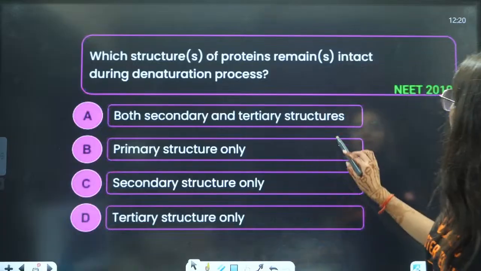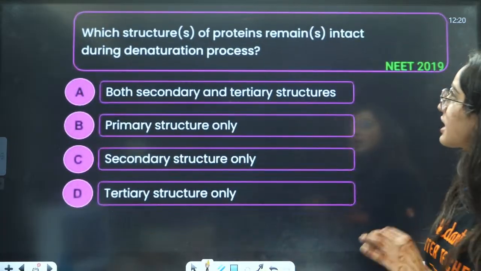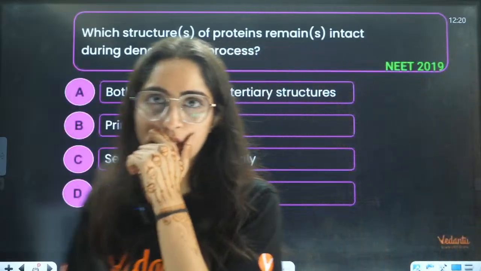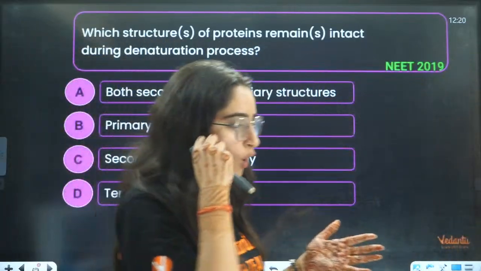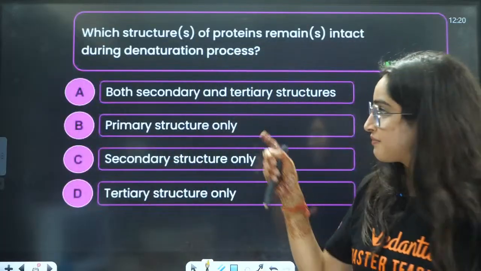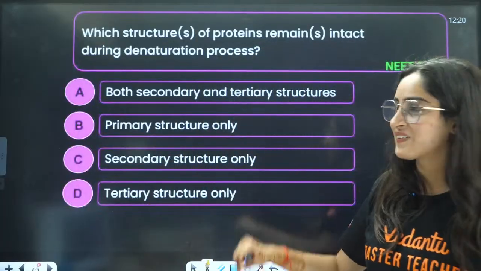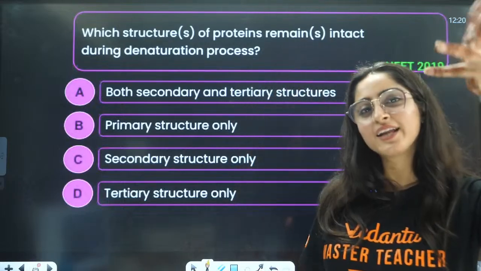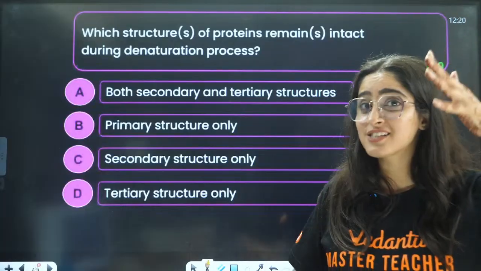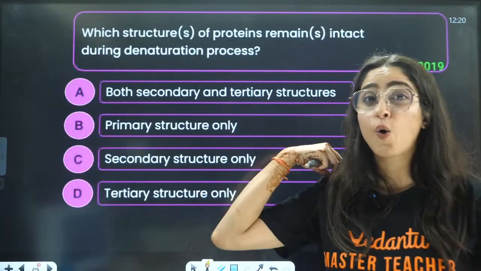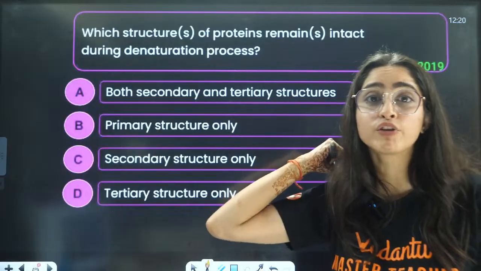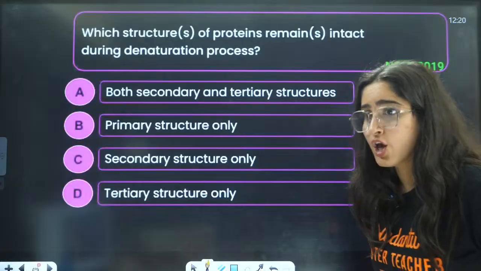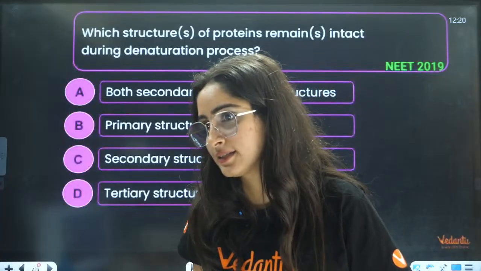Next is NEET 2019. Which structure of protein remains intact during denaturation? Denaturation means when your different structures break down. If I tell you what denaturation is, then you will know the answer. Basically, quaternary to tertiary, tertiary to secondary, the structures are decreasing, the complexity is decreasing, with the breaking of the bonds. So tell me which will stay intact here.